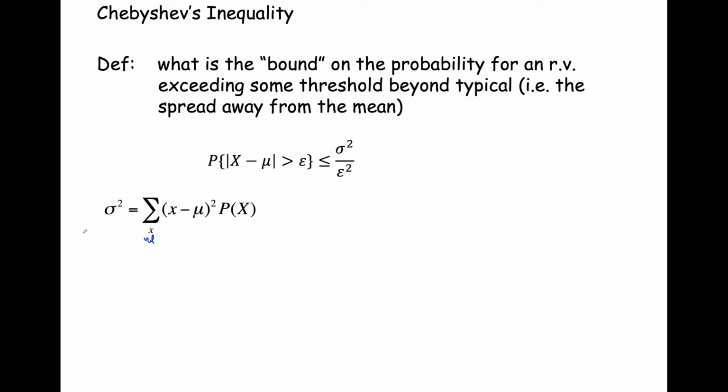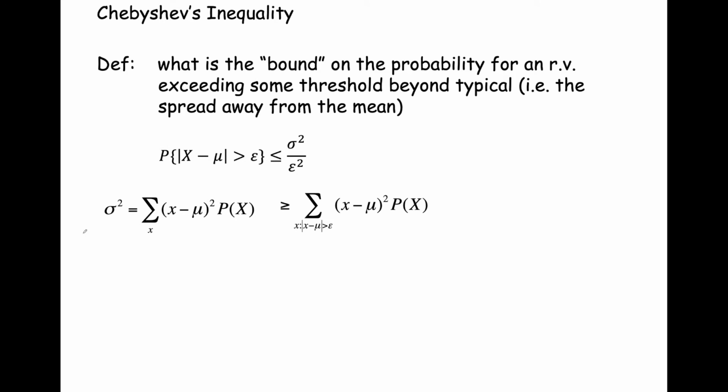And there's our expression for variance. So now what we're going to do, we're going to consider not all values of x. We're only going to consider those values of x that are greater than that epsilon above and below away from the mean. And so here is my epsilon distance away from the mean below, and here is my epsilon distance above the mean. And so when we say not just any x we're summing together when we compute the variance, we say the variance of those x values or measurements that are outside of this epsilon region.